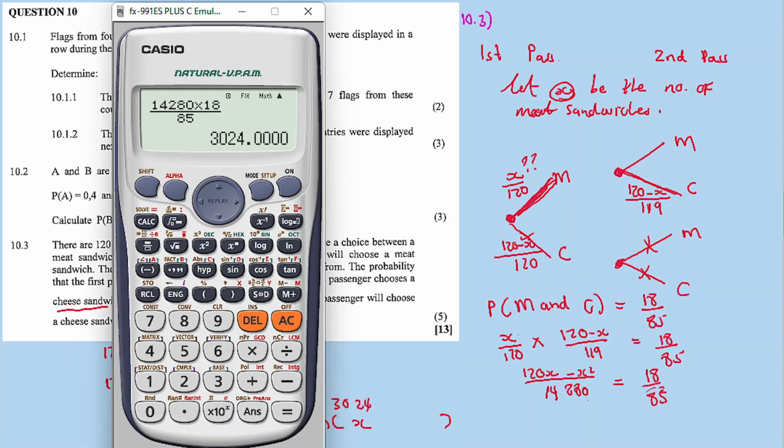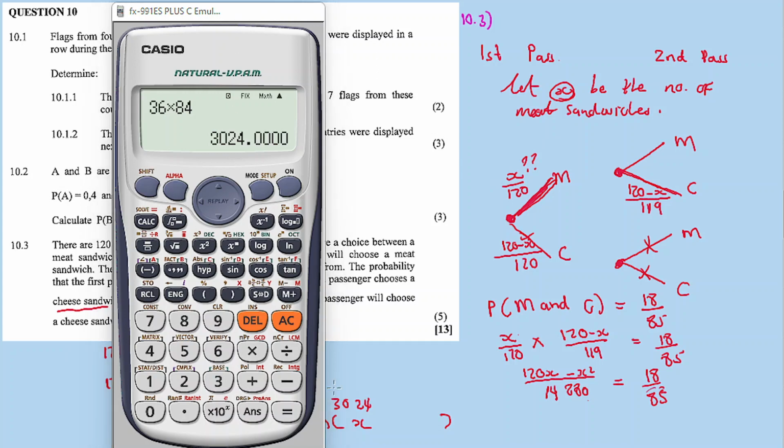Then you apply the quadratic formula, or you just find the factors. Let's work out the factors: 35 times 80? No. I mean 36 times 80? Nope. How about 84? Voila.